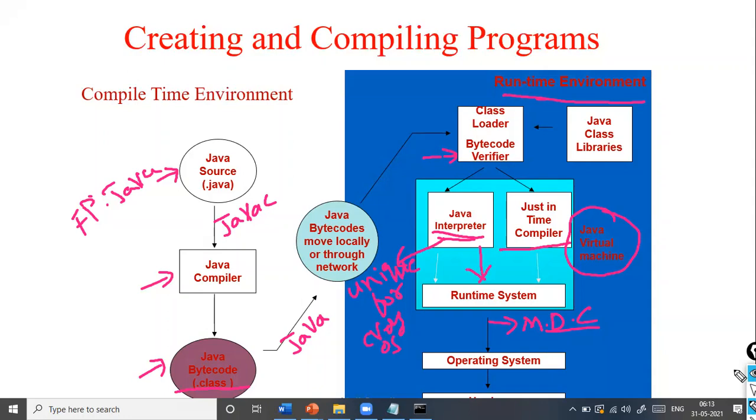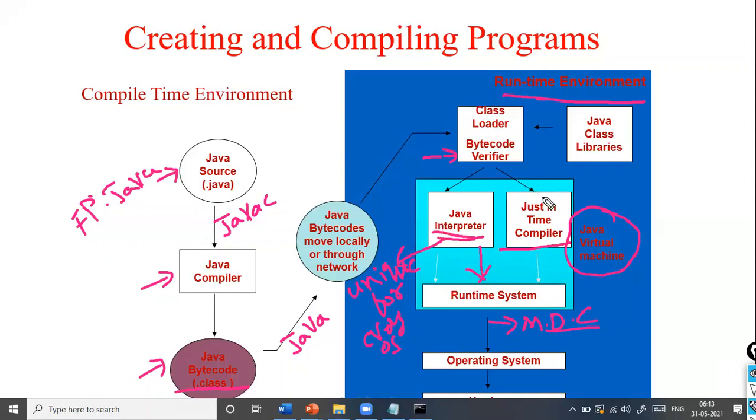So hope now you're clear with the difference between C and Java, the execution process and execution style of the C and Java programming languages. What is the major difference? How has Java achieved platform independence, and what is the major role of the Java virtual machine? Here you need to understand these points. What does JITC stand for? We call it the just-in-time compiler.